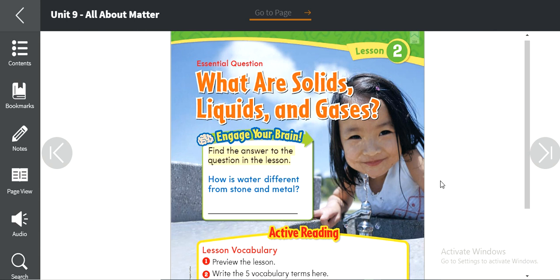If you take the water and you spill it on the floor, it's gonna flow. If you put it inside a water bottle, it's gonna take the shape of the water bottle. But if you take the stone and you put it inside anything, it's not gonna take the shape. It has its own shape. It's gonna keep it. She's gonna say, my shape, I'm gonna keep it. It's not gonna change.